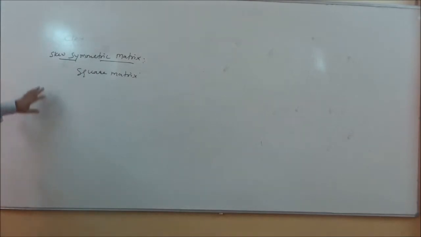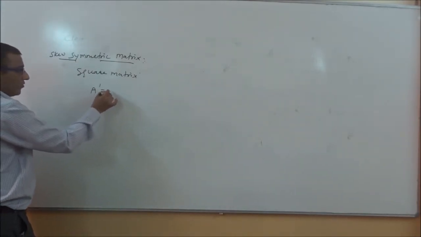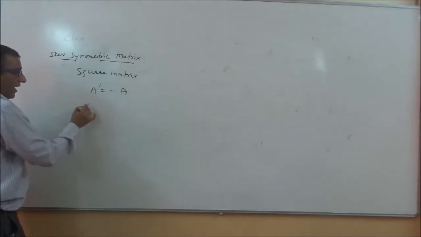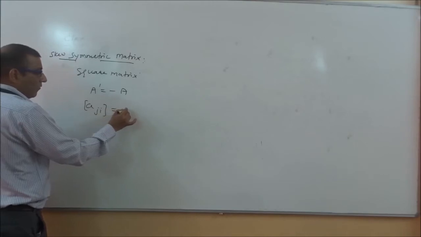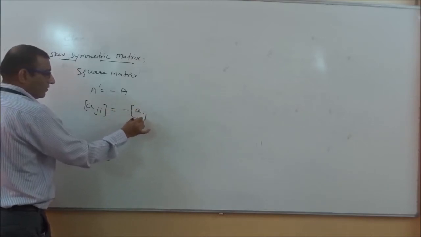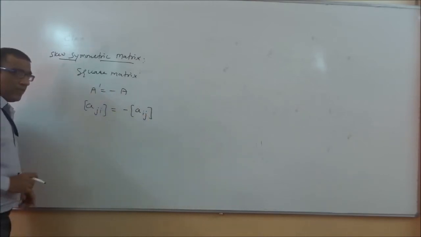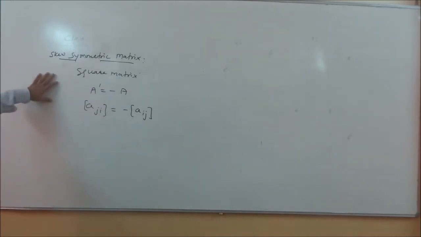So a square matrix is known as a skew symmetric matrix if A dash equals minus A and Aij is equivalent to minus Aji. If this condition is possible, we can say such type of matrix is known as a skew symmetric matrix.